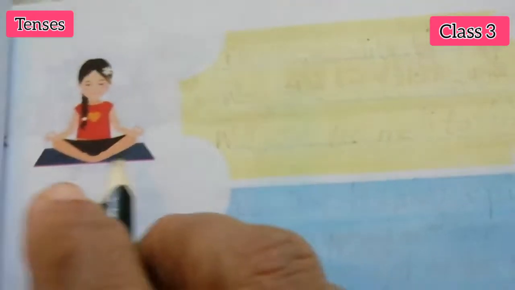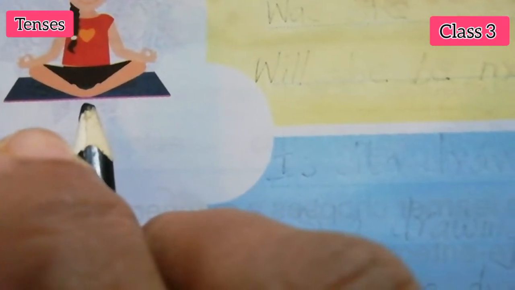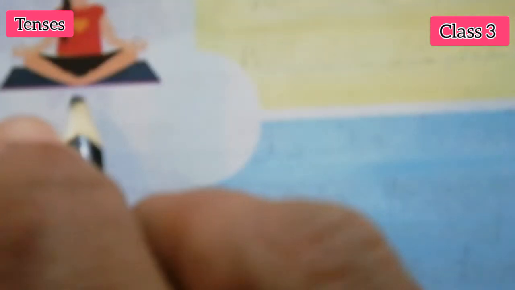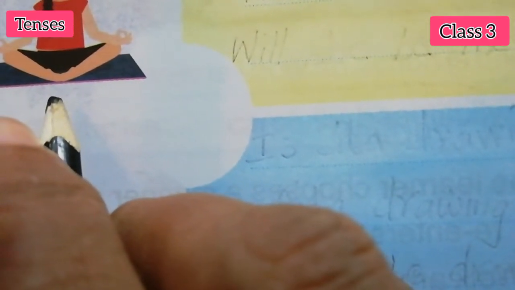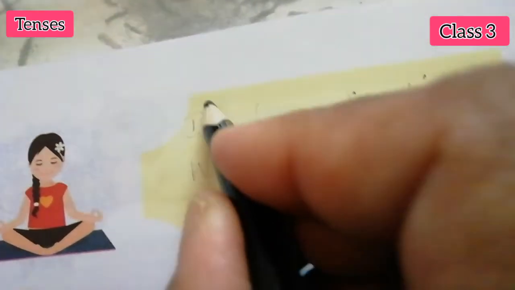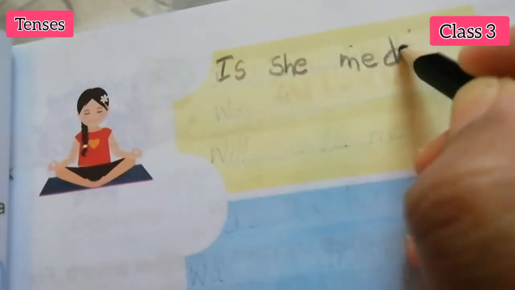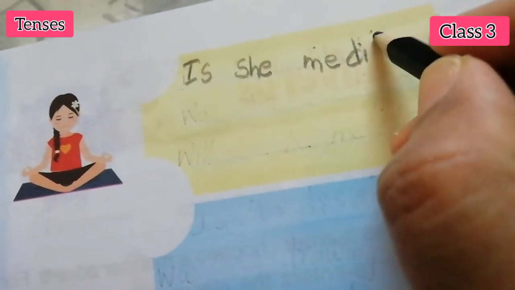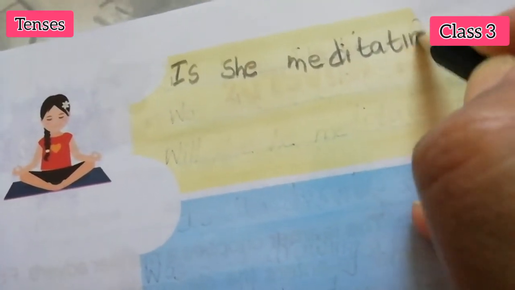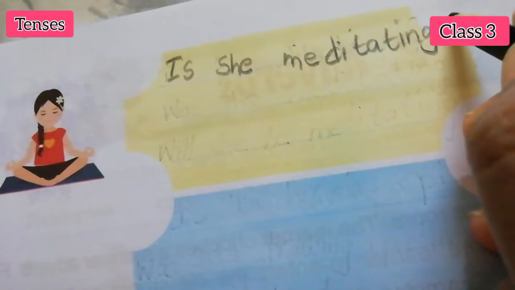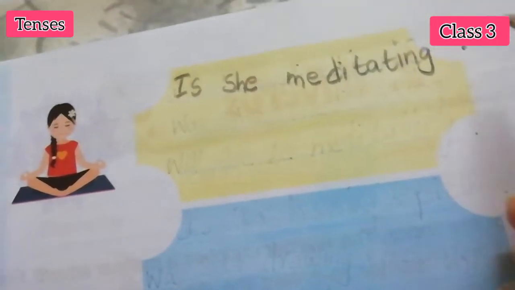Next picture, see. What is she doing? She is doing meditation. How many members? Only one. So we have to add is. Is she meditating? Question mark.